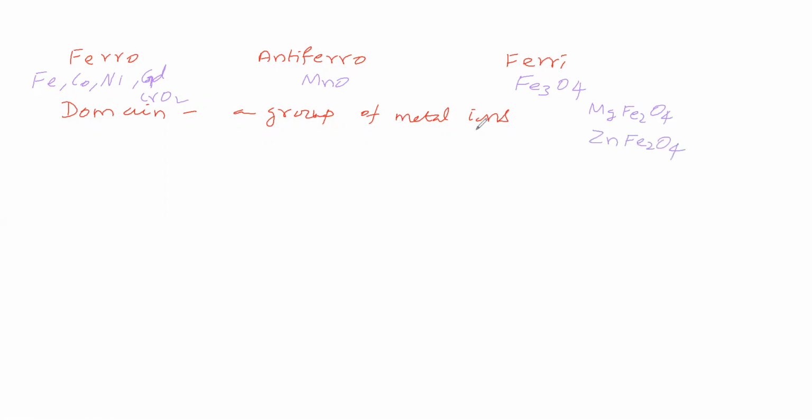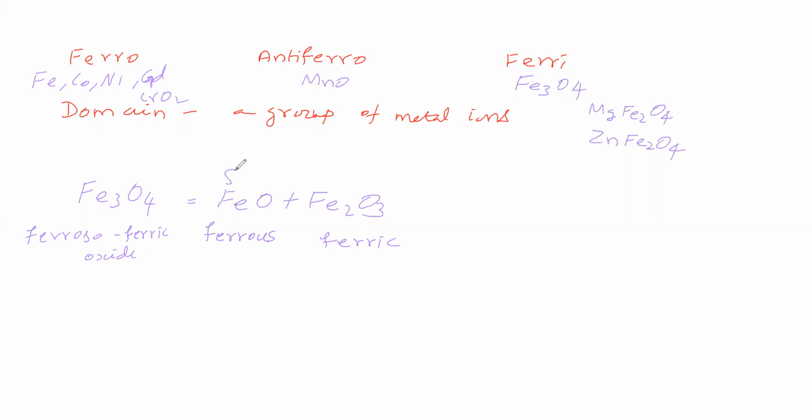Now, what is Fe3O4? What oxide is it? Is it ferrous oxide or ferric oxide? Now we will see. Fe3O4 contains FeO and Fe2O3. FeO is called ferrous oxide. Fe2O3 is called ferric oxide. Fe3O4 is called ferrous-ferric oxide.